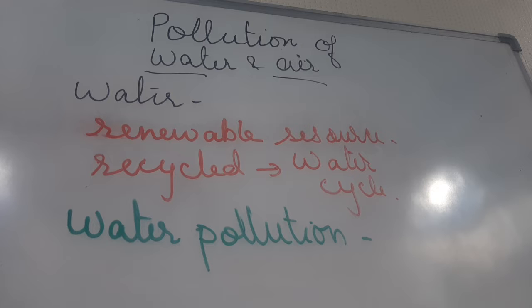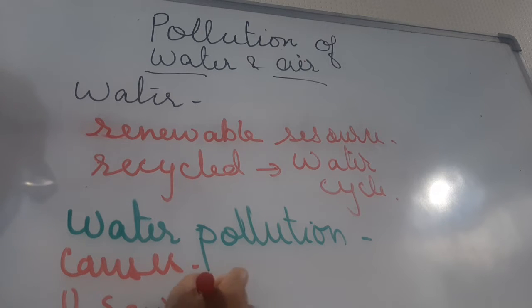So children, what are the main causes of water pollution? The main cause is sewage. Sewage means the water which becomes dirty, like in our house also. The water becomes dirty when we are using it for bathing, for washing, for cleaning, and we are using water in the toilets also. That water is the sewage. When this sewage is disposed into the rivers, the river also gets polluted.